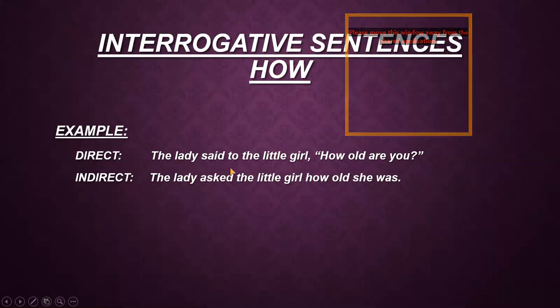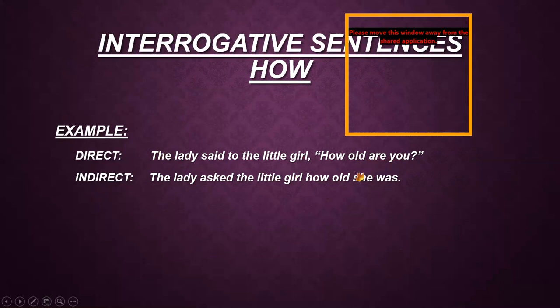The lady said to the little girl, comma, how old are you? Question mark. Now we change the sentence. We copy the subject first. The lady said to, changed into asked. The little girl remains the same. Then we remove the comma and we copy how, with a small h.